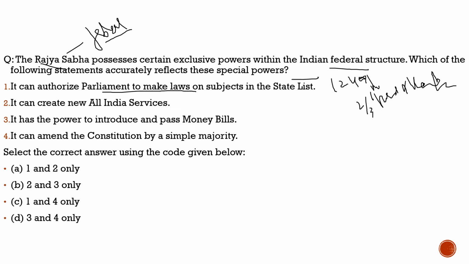It can authorize Parliament to make laws on subjects in the state list. Second statement: it can create a new all India service. 100% correct. Nothing wrong with the statement. Third statement: has the power to introduce and pass a money bill. Totally incorrect. We are discussing this from the money bills section now. It can amend the constitution by simple majority. No, a special majority is needed for that. So please remember that. These two statements are incorrect.